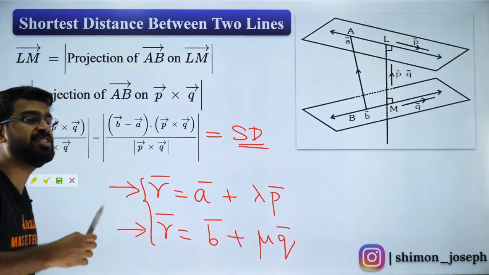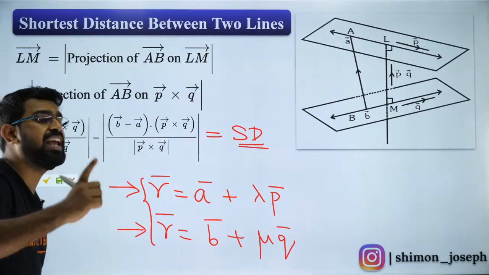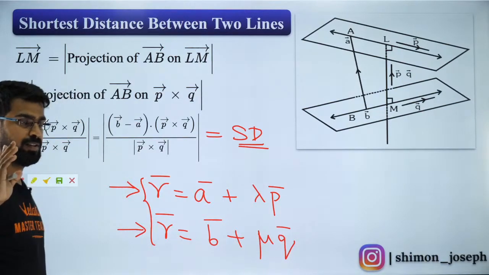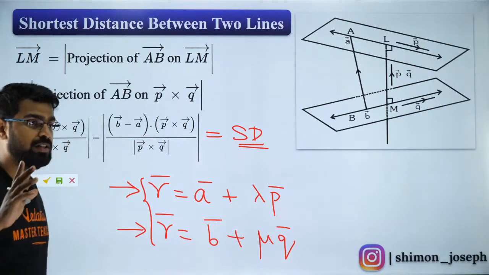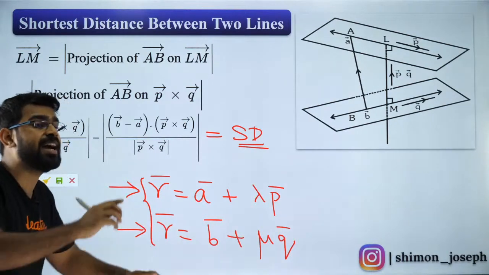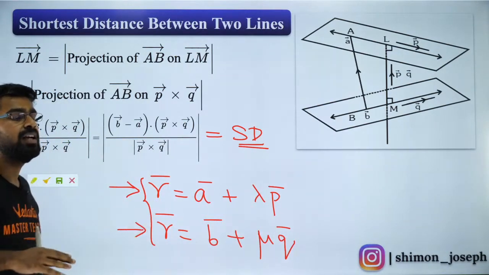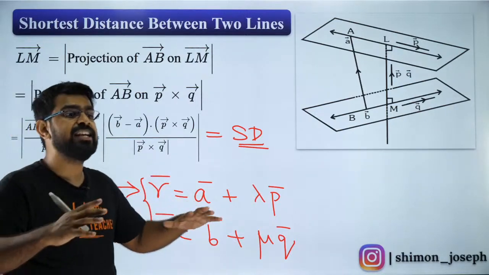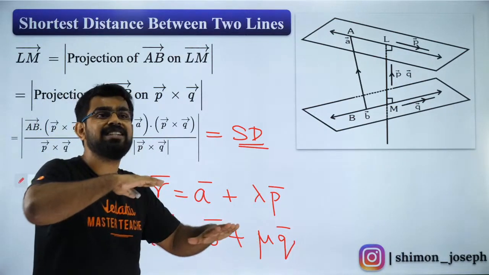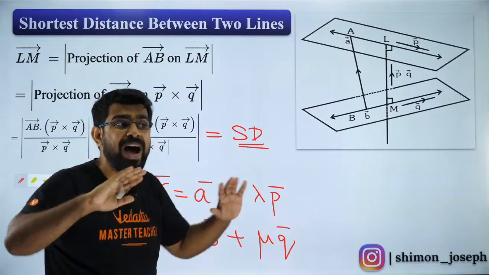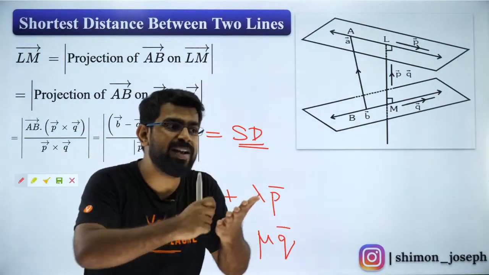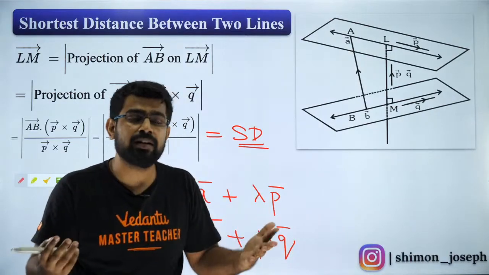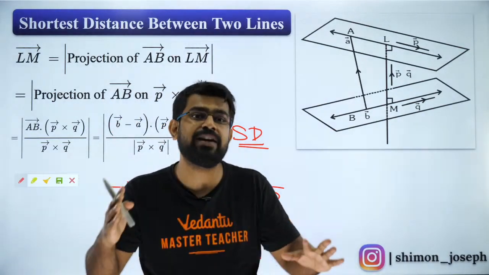If the shortest distance is 0, they are intersecting lines. If it is not 0, then they are skew lines. Skew lines means they are oriented in space in such a way that they don't intersect, but they are not parallel. Because naturally for us, since we always draw on paper, we think if two lines are not parallel, they will always meet.